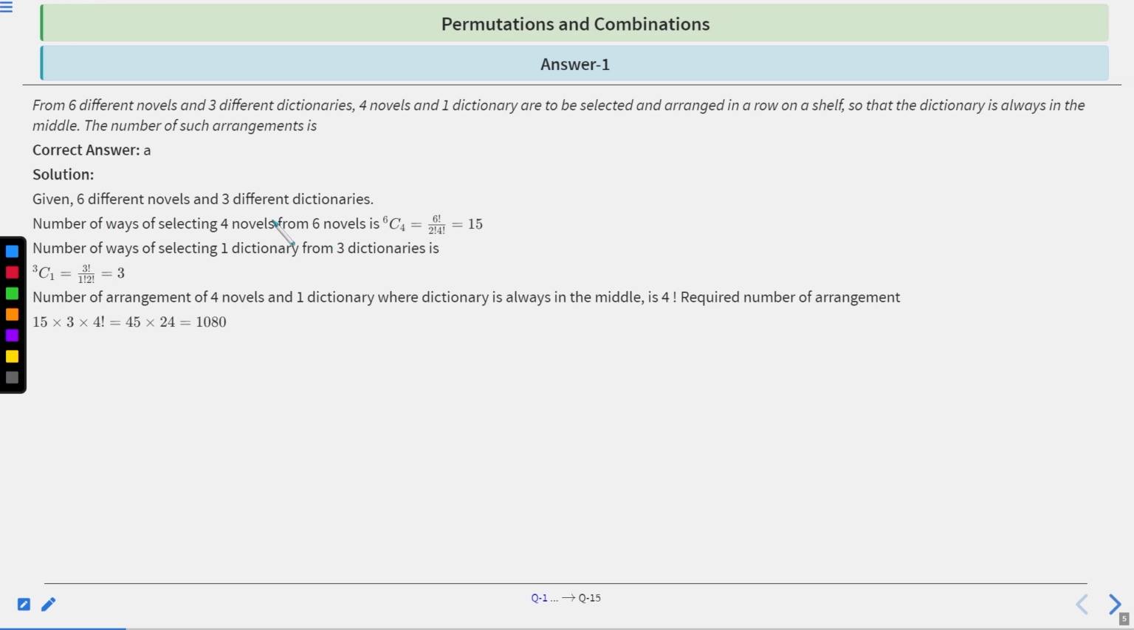Given six different novels and three different dictionaries, the number of ways of selecting four novels from six novels is 6C4, which is 6 factorial upon 2 factorial into 4 factorial, which is 15. And the number of ways of selecting one dictionary from three dictionaries is 3C1, which is 3 factorial upon 1 factorial into 2 factorial, which is equal to 3. Now, the number of arrangements of four novels and one dictionary, where the dictionary is always in the middle, is basically 4 factorial. Required number of arrangements should be 15 into 3 into 4 factorial, which is 45 into 24. So the answer is 1080. Clear?